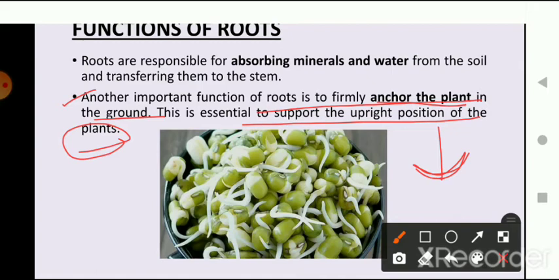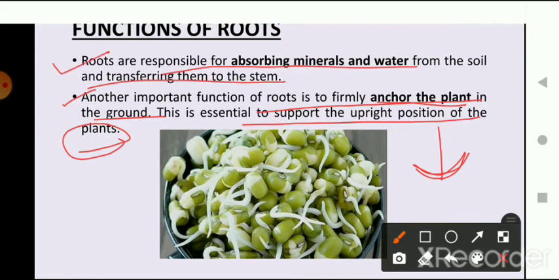But the main thing required to absorb the water and minerals from the ground is the root. So if there is no root, a plant cannot survive. So the second function of the root is to absorb minerals and water from the soil and transfer them to the stem, and after that the stem transfers them to the different parts of the plant.